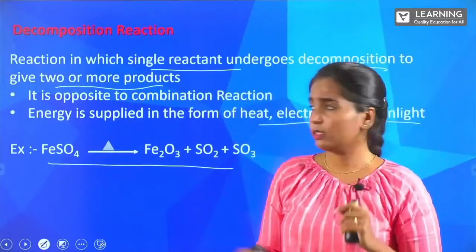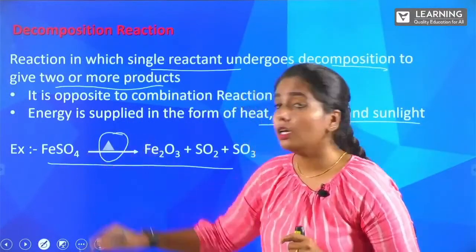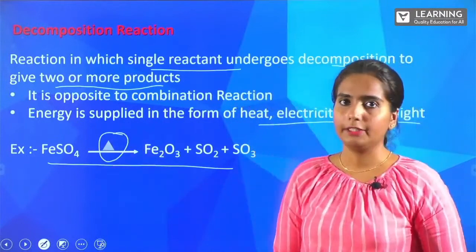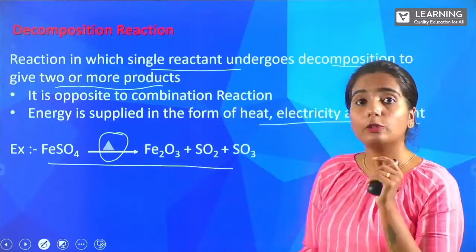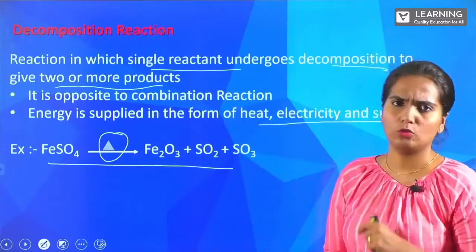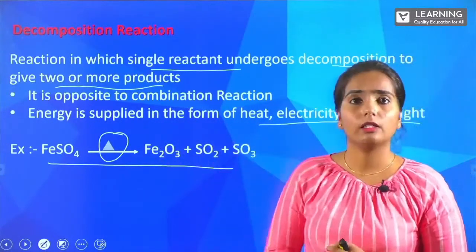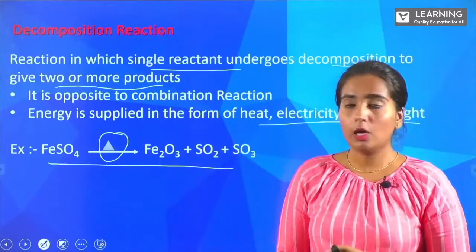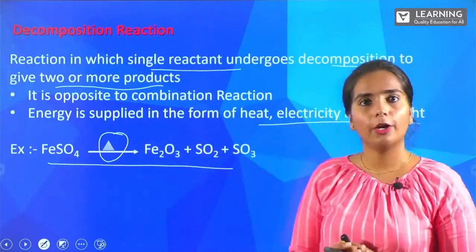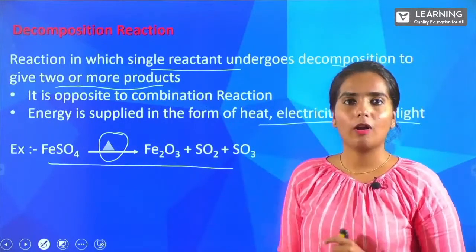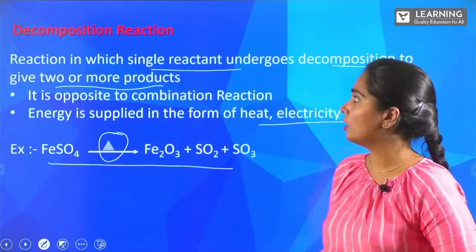So again, I have taken one example. FeSO4, when you are giving heat, this is the symbol we use to represent heat, it gives you Fe2O3 plus SO2 and SO3. See how many products we are getting here? We got two or more products. With only ferrous sulfate, we got so many other products. So this is called a decomposition reaction.